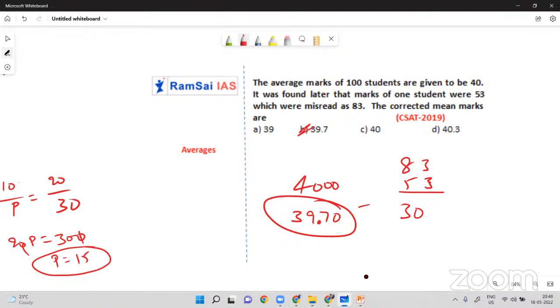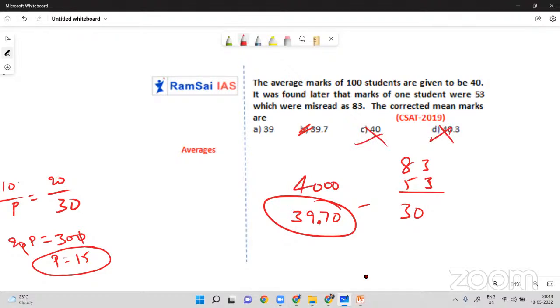Otherwise, you can use your common sense. Instead of 53, they calculated 83. So they put some extra marks. So the actual average should be less than 40. So you can eliminate options C and D directly. It should be less than 40, na. So eliminate C and D directly.